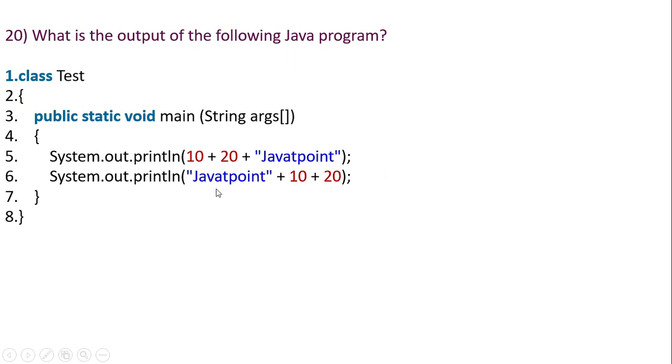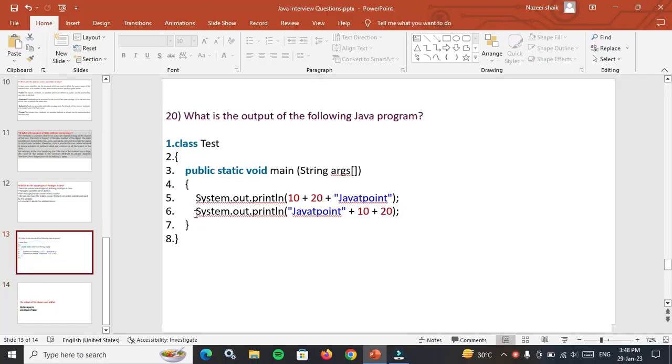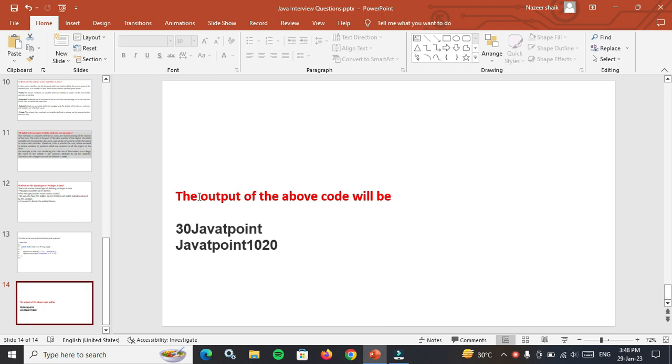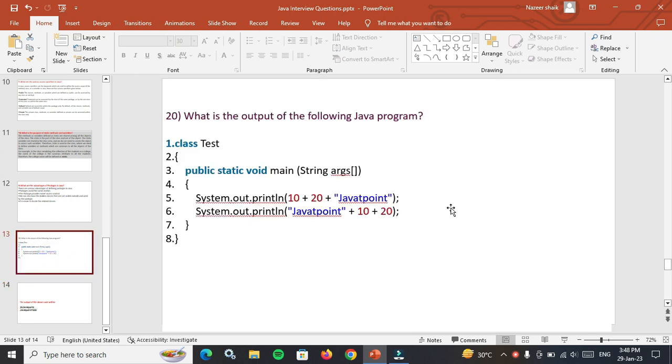For the second statement, "JavaTpoint" plus 10 plus 20. In the second line, system.out.println, JavaTpoint1020 will be printed. Why so? We will see the output now. Yes, the output of the above code will be 30JavaTpoint and JavaTpoint1020.